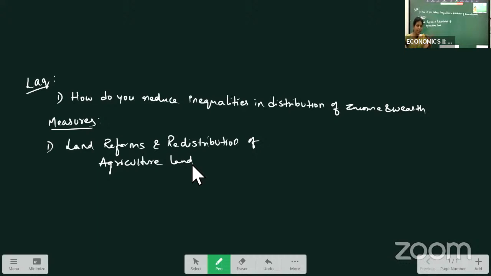Okay, redistributed means what? For example, one person is having 100 acres of land. He is not cultivating that 100 acres. As per the land ceiling act, the limit was set at 18 acres of wetland and 50 acres of dry land.